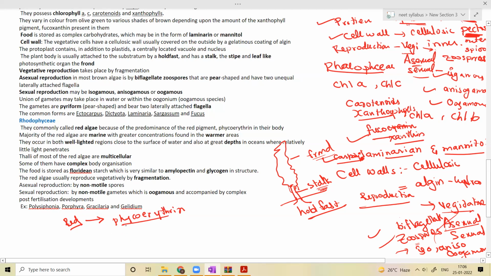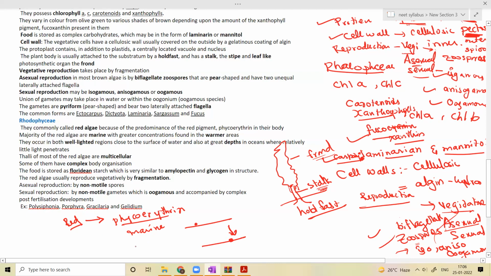These are mostly marine, found in sea water and in warm areas. They occur both in well lighted regions close to the surface, and also in greater depths, where the light penetration is very low.